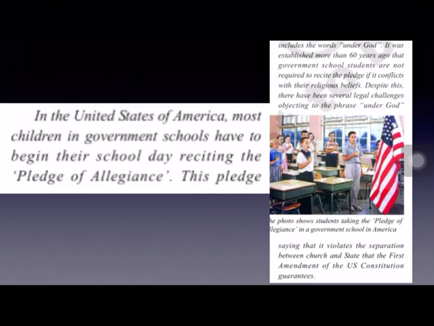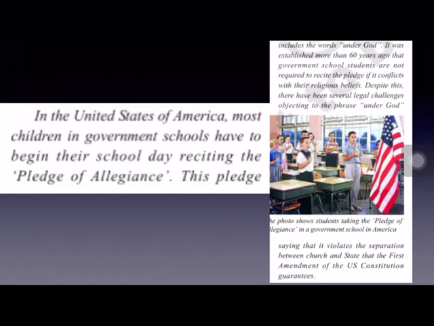And in USA, most of the children in government schools begin their school day reciting the Pledge of Allegiance. Just like we say a pledge in our school, India is my country. And this pledge includes the words under God.